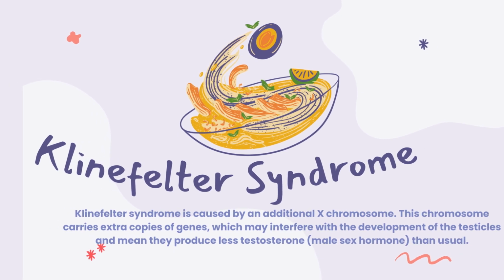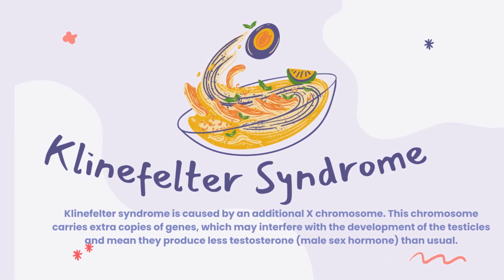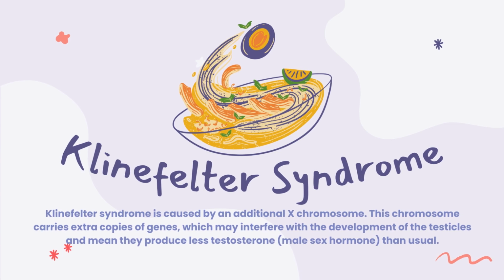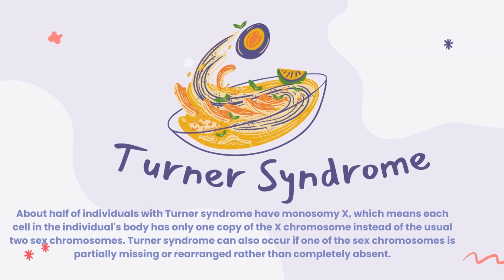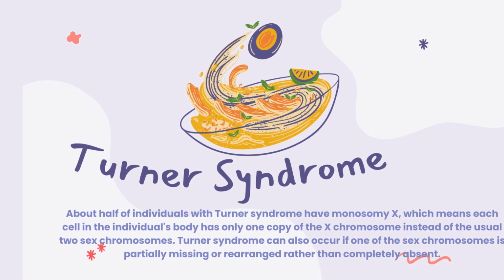Klinefelter syndrome. Klinefelter syndrome is caused by an additional X chromosome. This chromosome carries extra copies of genes which may interfere with the development of the testicles and mean they produce less testosterone than usual. Turner syndrome.